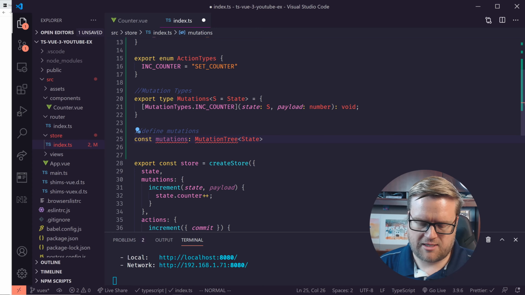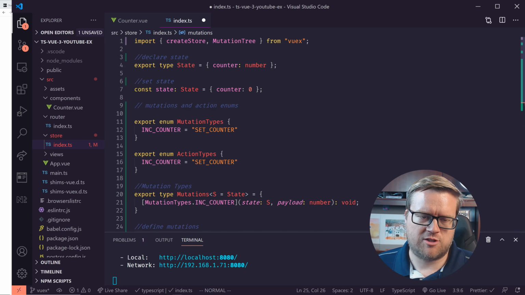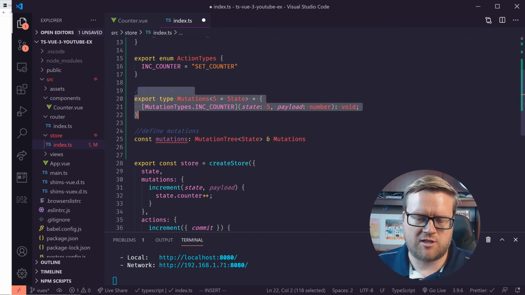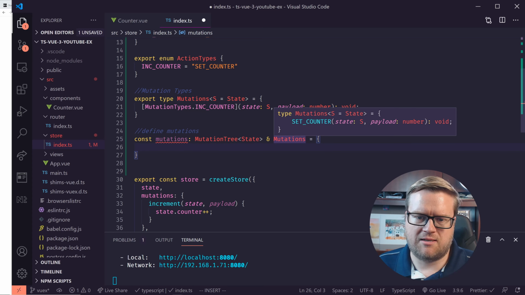So if I hit Control-dot, I believe it's Command-dot on the Mac, you can automatically do imports. So I'm going to add MutationTree, which I went ahead and added to the import from Vuex. And then I'm going to do this and Mutations. What this means is it's doing an intersection between the type we just created and this MutationTree. And now we can define what this mutation is going to be.